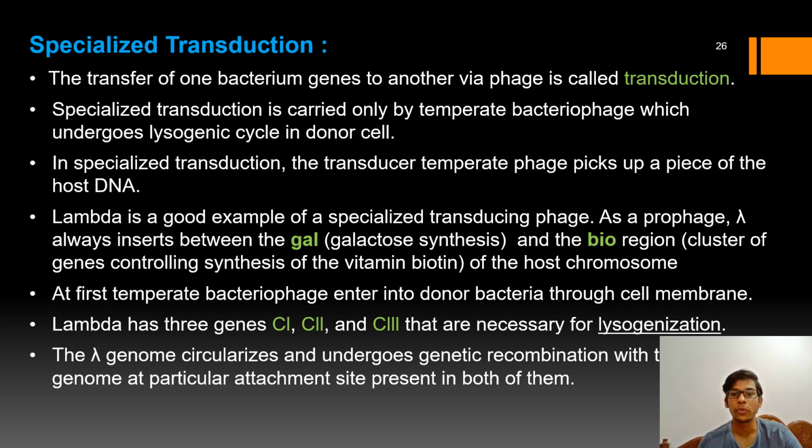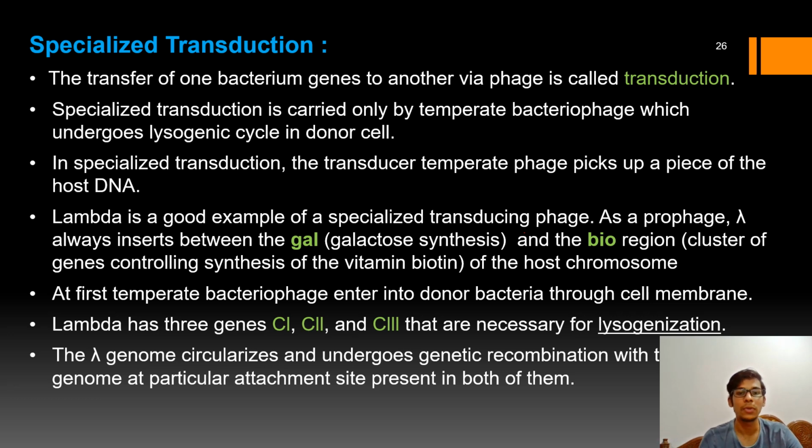So prophage is the state in which the lambda genome is inserted into the bacterial genome, right? The lambda genome will always get inserted between the gal genes, that is the galactose synthesis genes, and the bio region, a cluster of genes controlling synthesis of the vitamin biotin on the host chromosome.